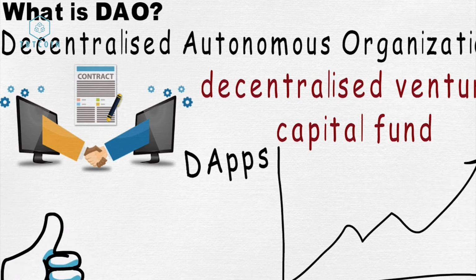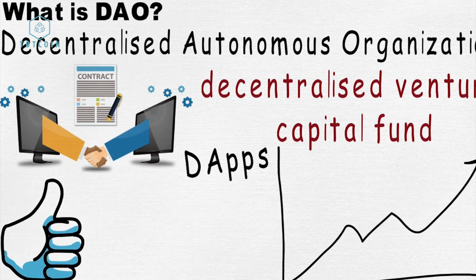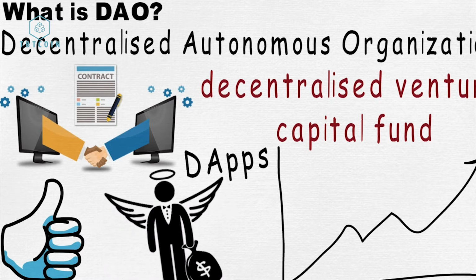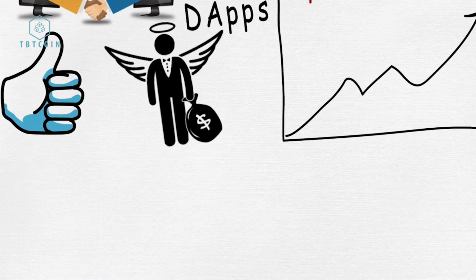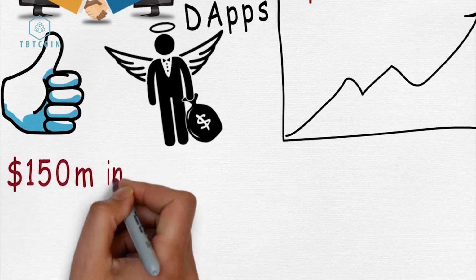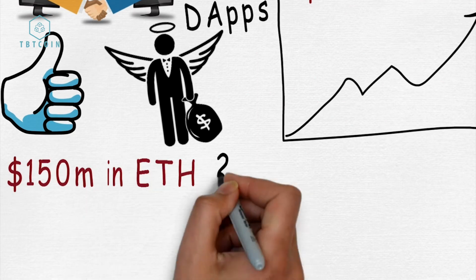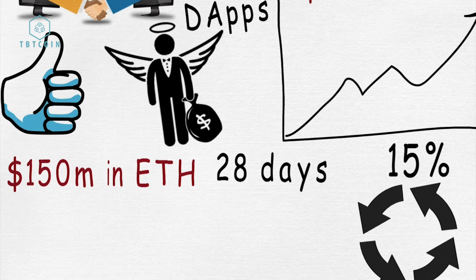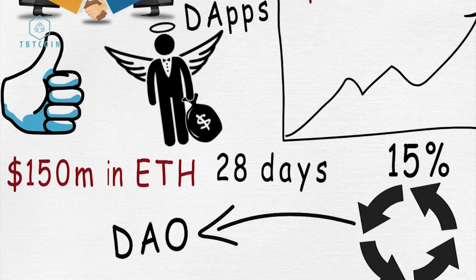This was seen as an amazing project that attracted a great deal of interest from thousands of investors. In total, the DAO crowd sale was able to raise 150 million in Ethereum within only 28 days. It was also estimated that at least 15% of all Ethereum in circulation was invested in the DAO.